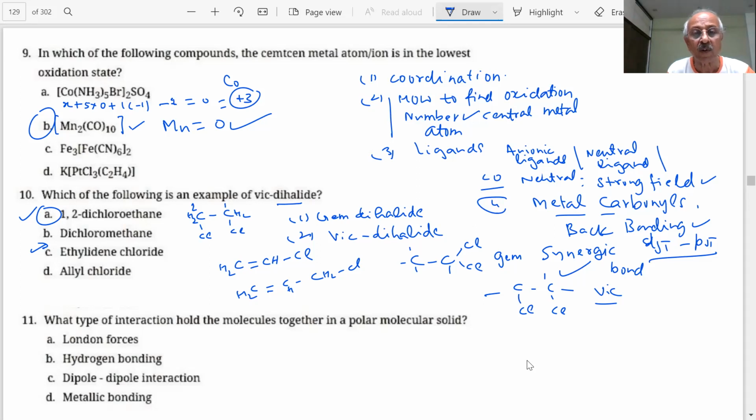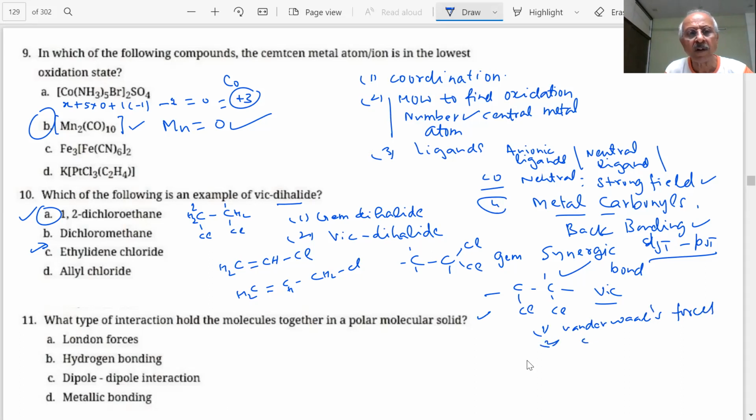Next question is coming on the screen. What type of interaction holds the molecules together in a polar molecular solid? Dipole-dipole interaction. When we discussed the classification on the basis of different types of forces, what were the forces we discussed? Van der Waals forces. What other solids did we discuss?